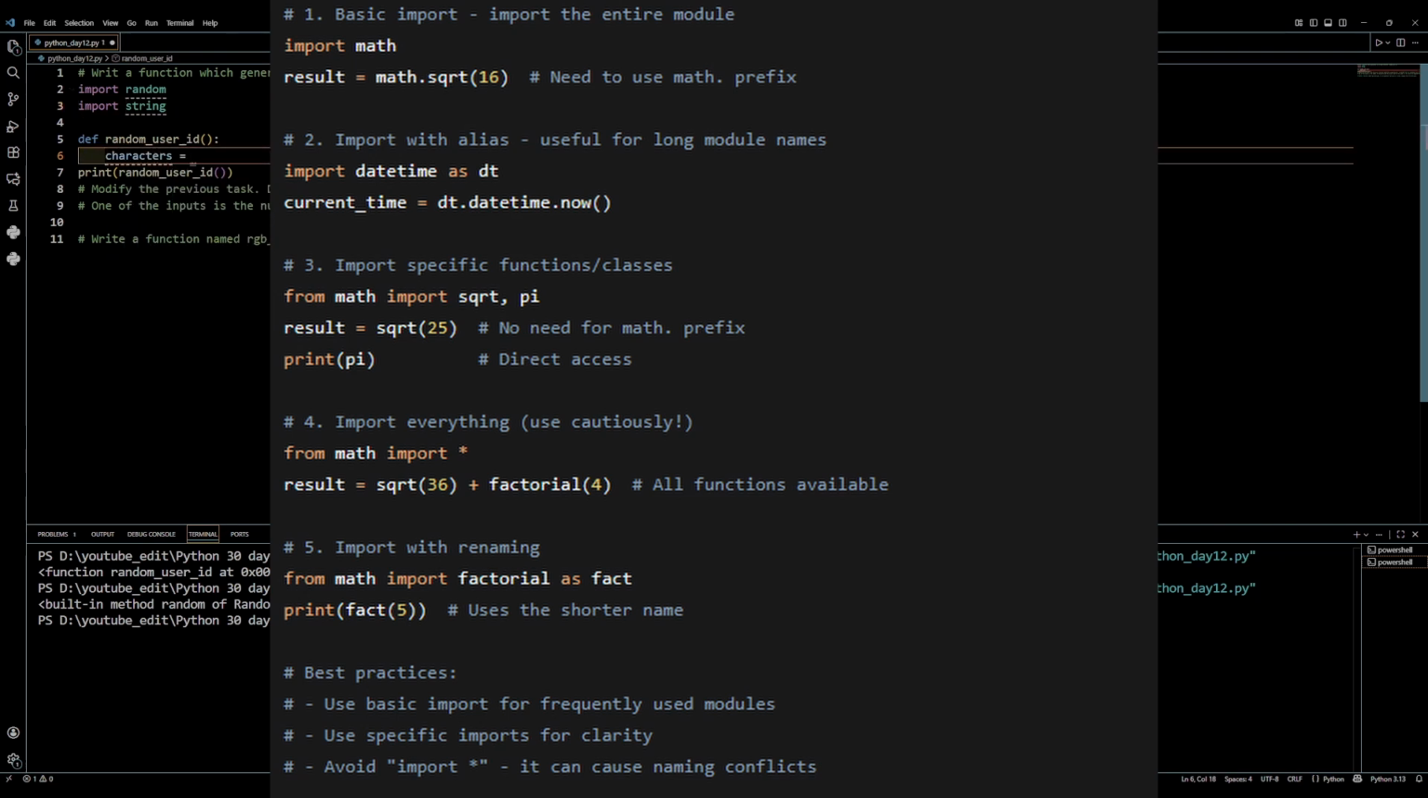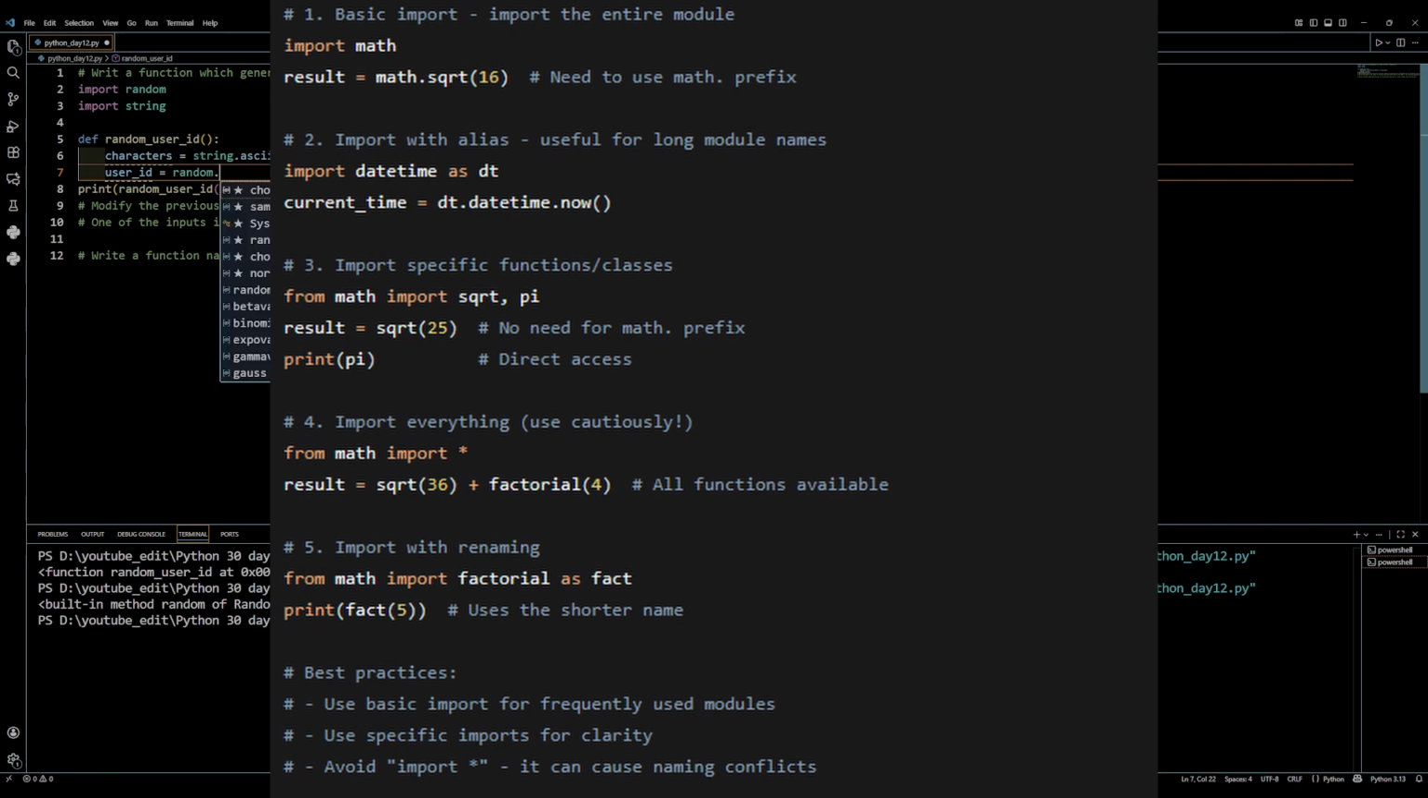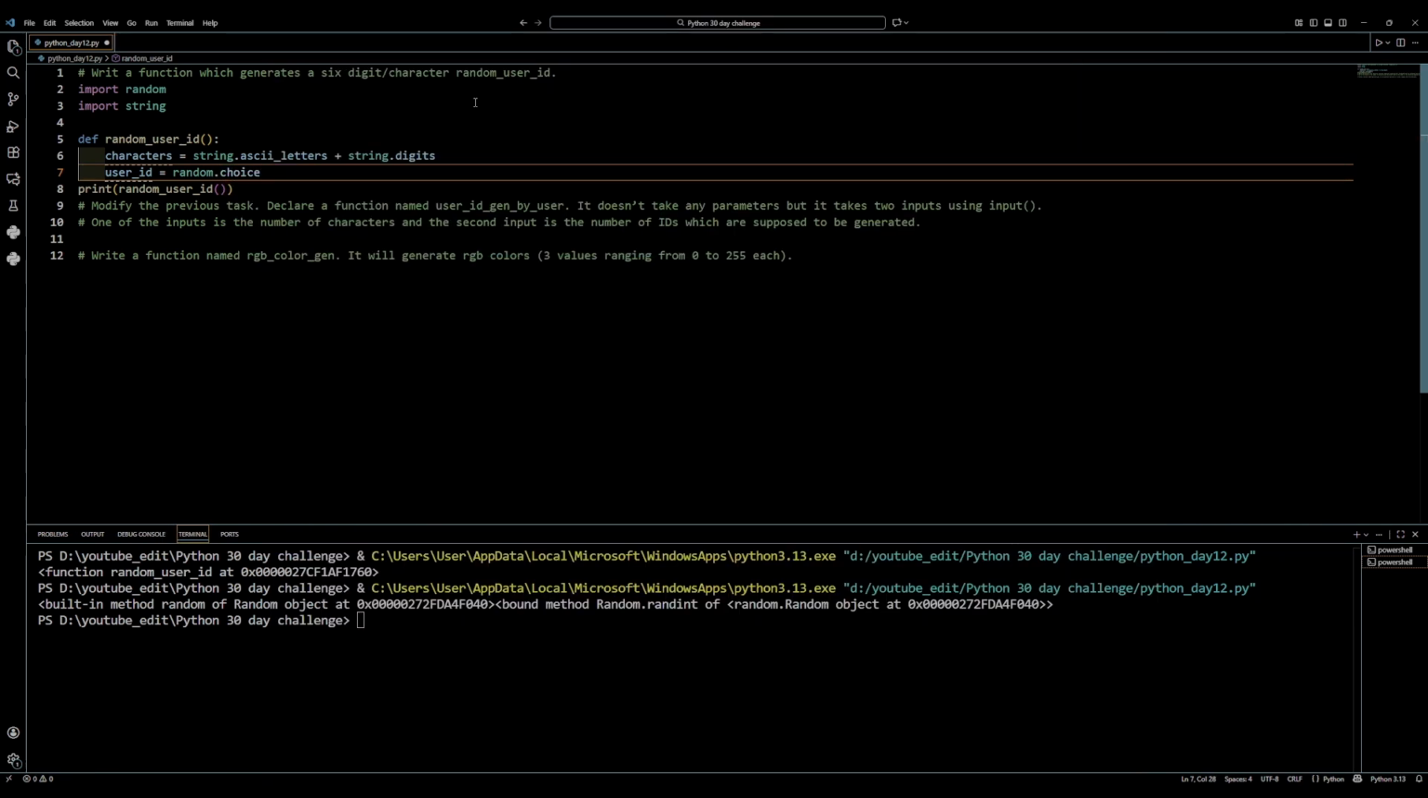You can also import everything regarding the module. You use the asterisk if you're importing everything. You can then combine words to rename the module you are importing. For best practices, use the basic import for frequently used modules. Use specific imports for clarity and avoid the import asterisk because it causes naming conflicts.